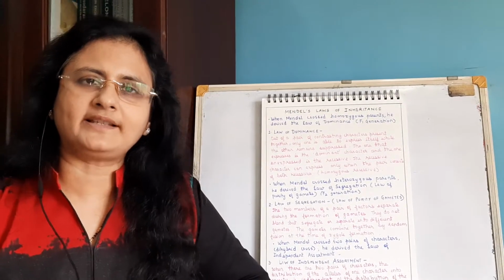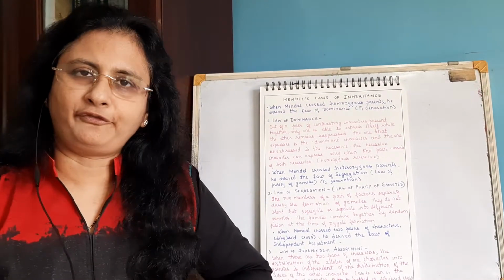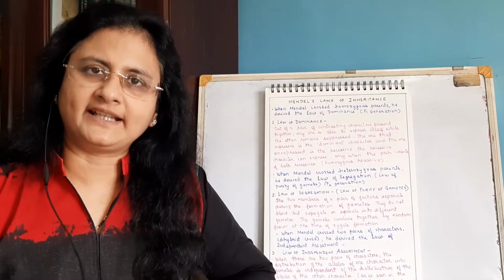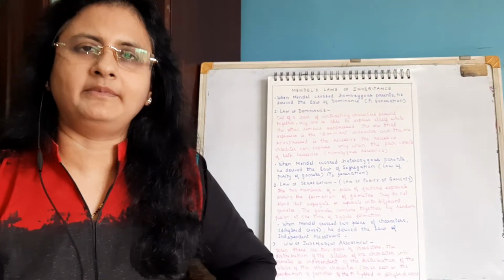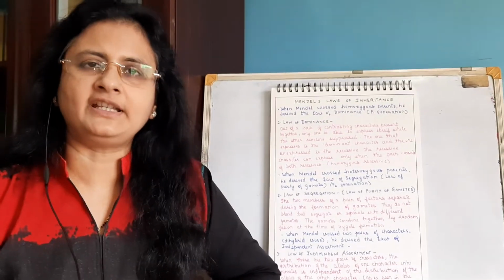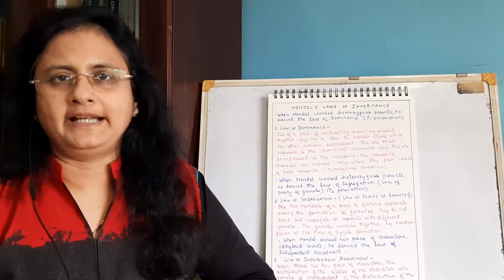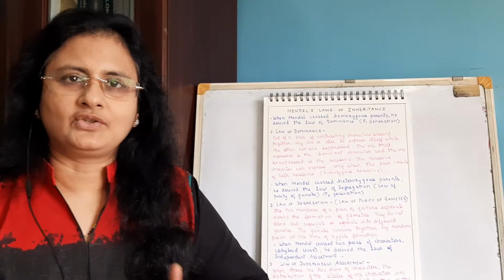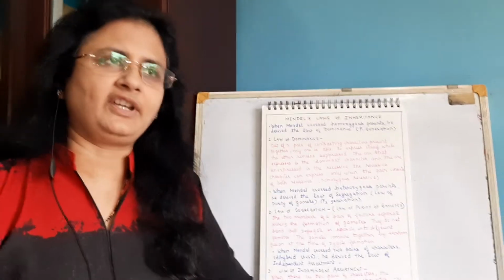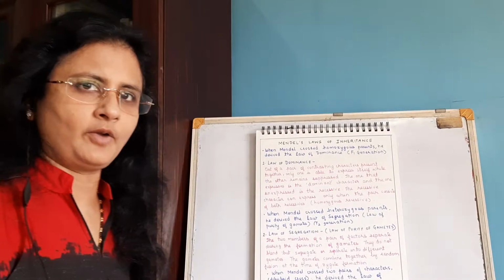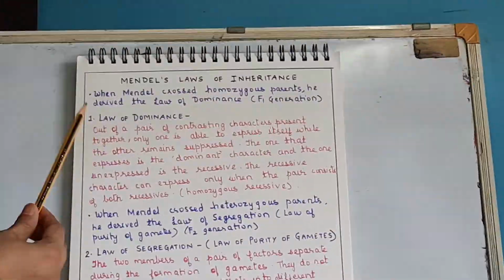The law of dominance is related to the F1 generation. The law of segregation, or law of purity of gametes, is related to the F2 generation, and the law of independent assortment is related to the dihybrid cross. Okay, is it clear? So now we will have a look at these three laws. You have to learn all three laws properly, as any one may be asked. So just pay attention here.